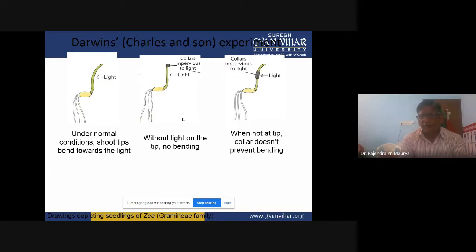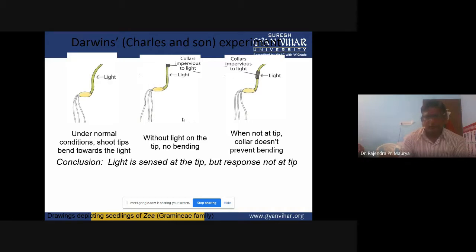Then, a collar not on the tip does not prevent bending, since the collar is impervious to light. The conclusion of this experiment is that light is sensed at the tip, but the response is not at the tip. So the shoot tip portion of a plant senses the light, but the response to that light is not at the tip.